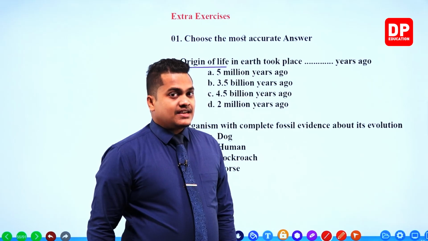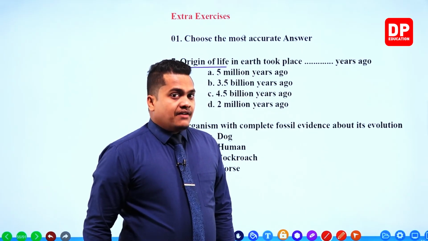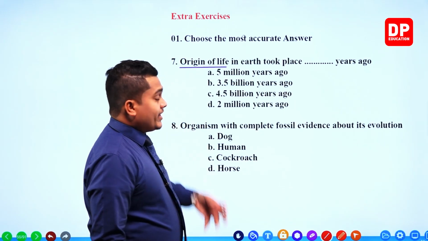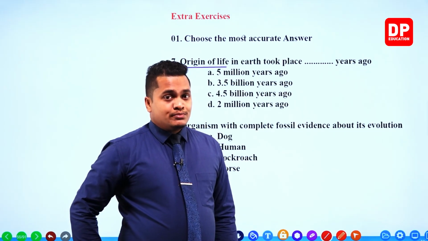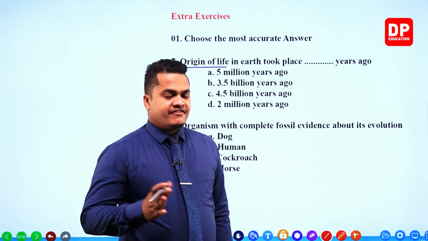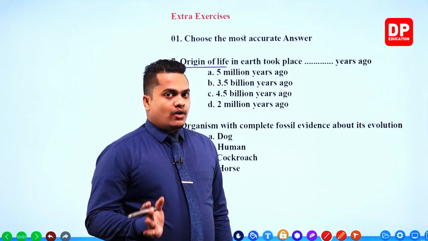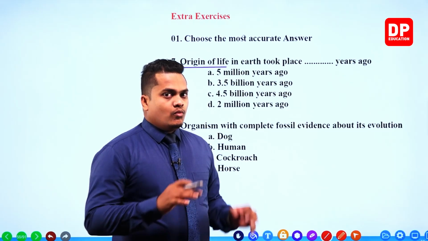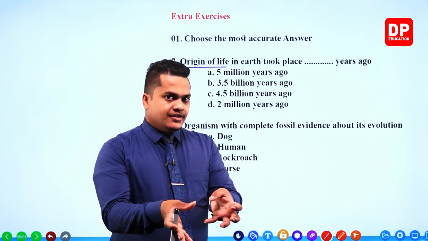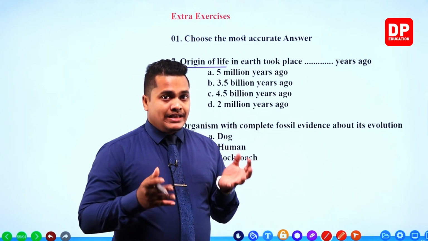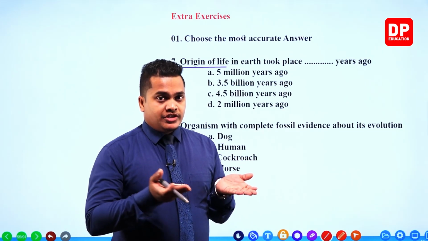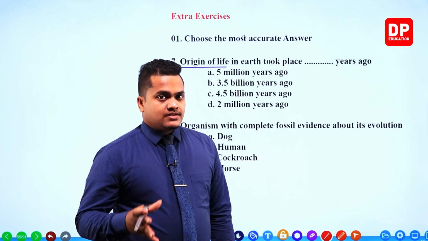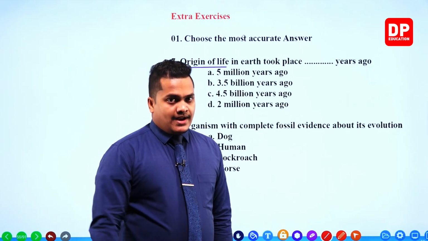We discussed that thing. 4.5 billion years back, the origin of the earth occurred. One billion years after the origination of earth, life successfully existed on the planet earth.